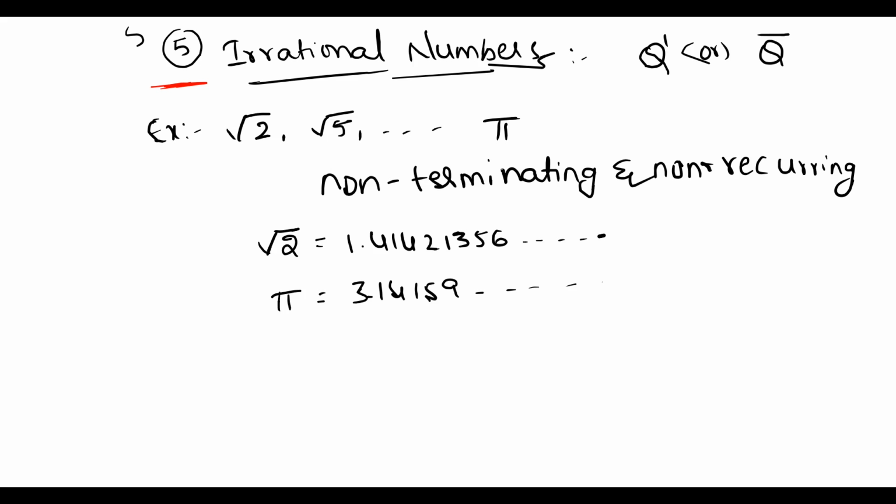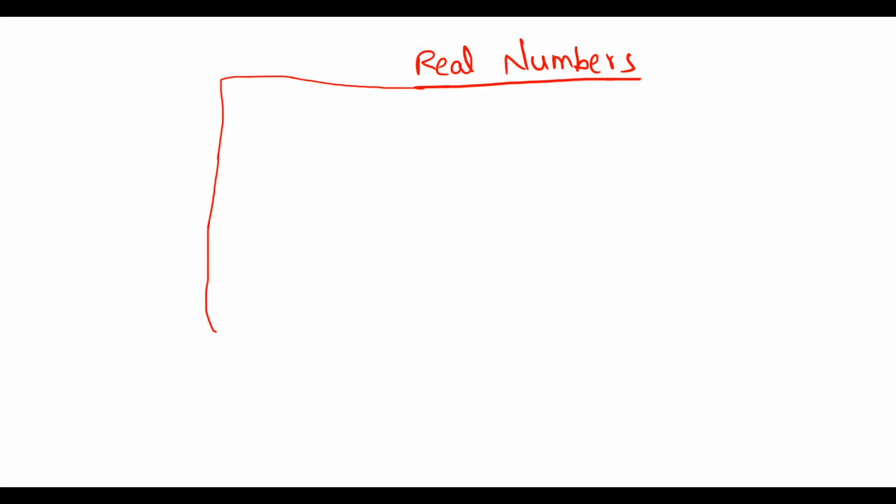Finally, real numbers. What are real numbers? Real numbers means all these types of number systems combined in one system. For example, let us take a small diagram.